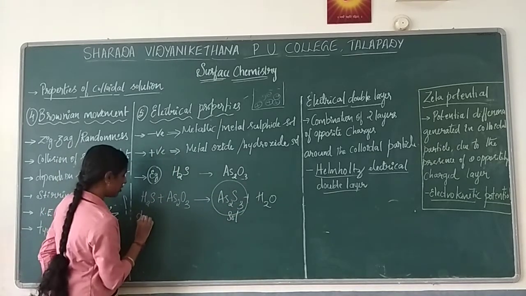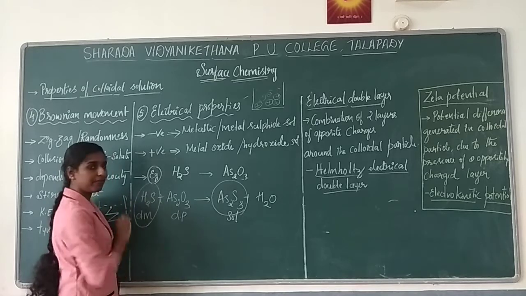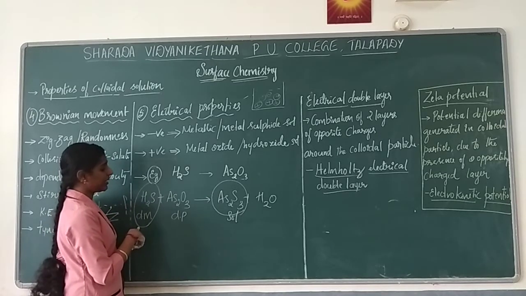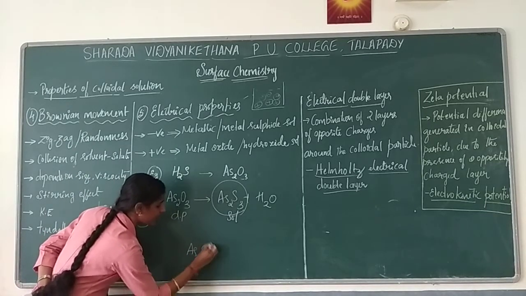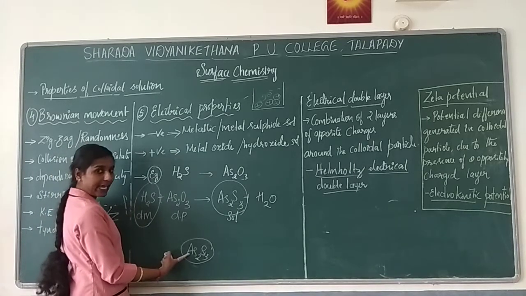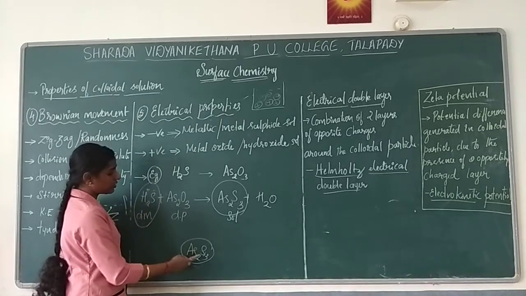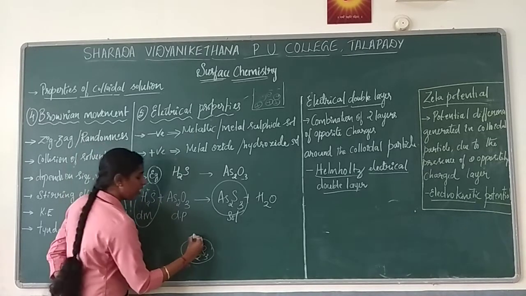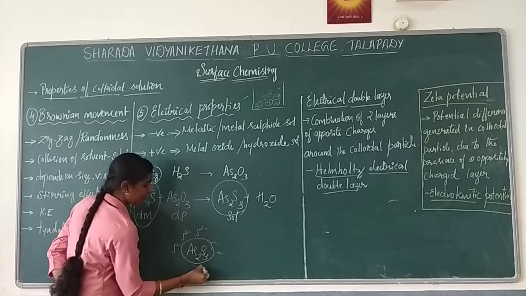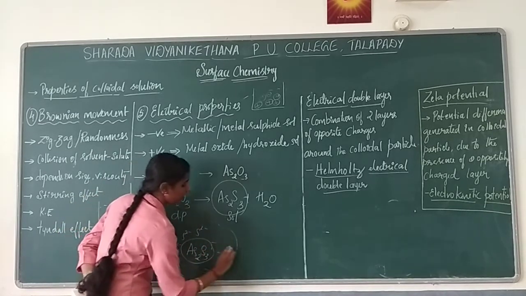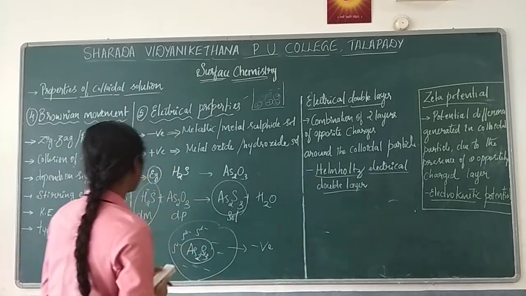Okay, so here this is your dispersion medium and this is your dispersed phase. Now what we need is the dispersion medium, because based on this we can say what kind of ion it absorbs. For example, if I take arsenic sulfide, this is your colloidal form and it absorbs ions from the dispersion medium. So this is plus and this is negative charge. It absorbs sulfur because sulfur is common over here. So based on this you can say this colloidal solution is negative. Regarding this, we are seeing with an example.